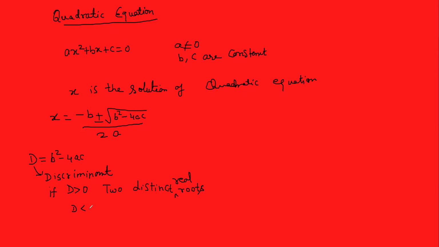If the value of D is less than 0, you will get two imaginary roots. And if D is equal to 0, then you will get repeated roots. Sometimes an imaginary root is called a complex root.